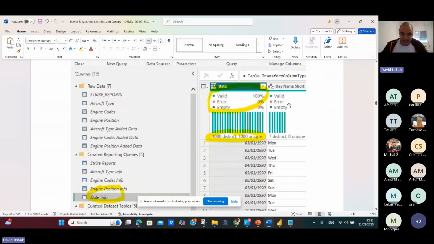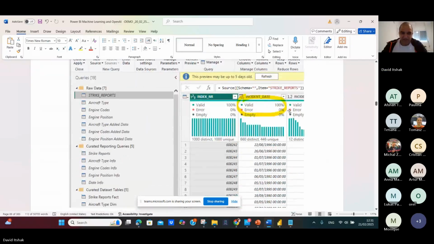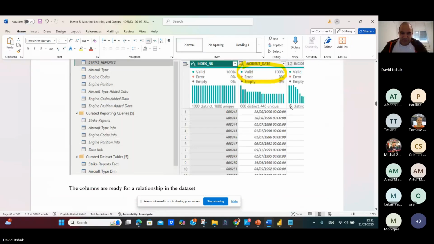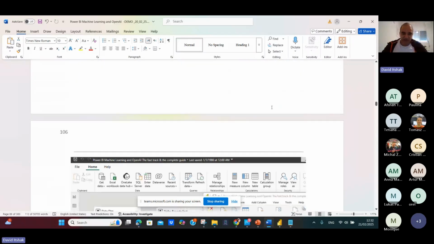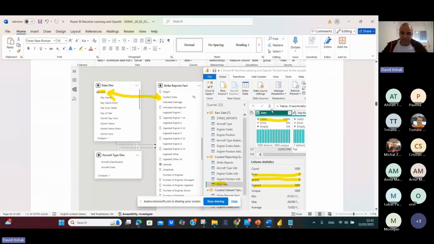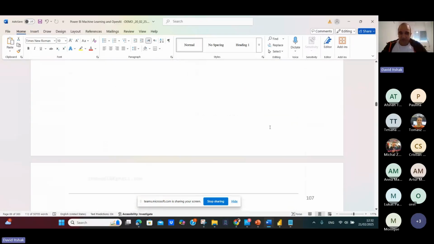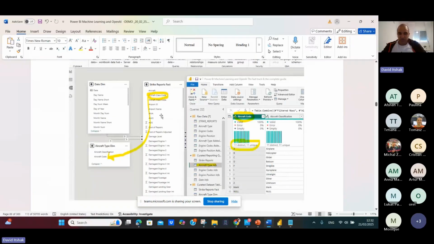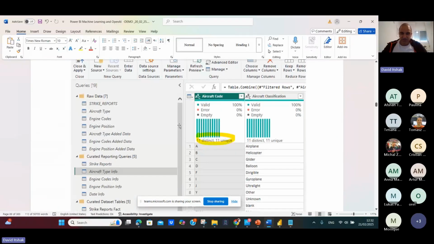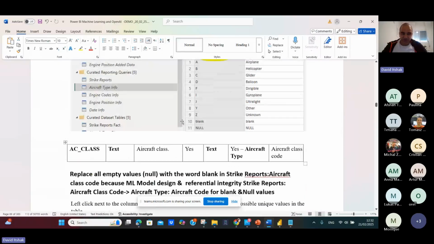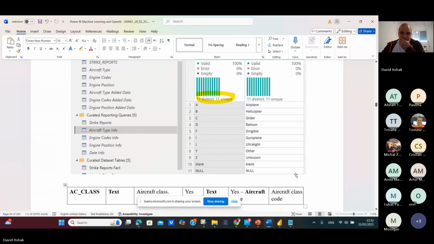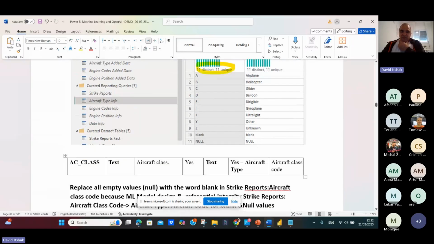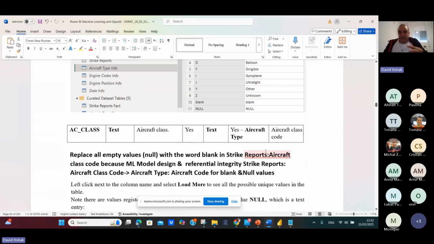So how do I create the connections? If I go to incident date, I can see that we have 200 values. So what I do, I go to the model and create the connections. By the way, we have empty null values here.